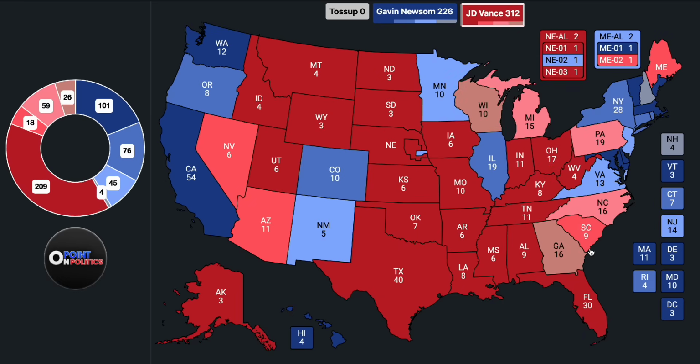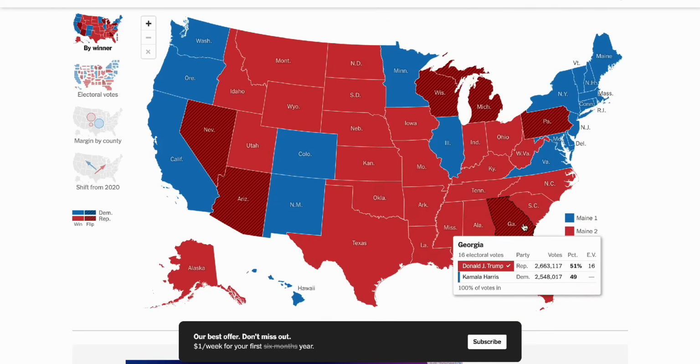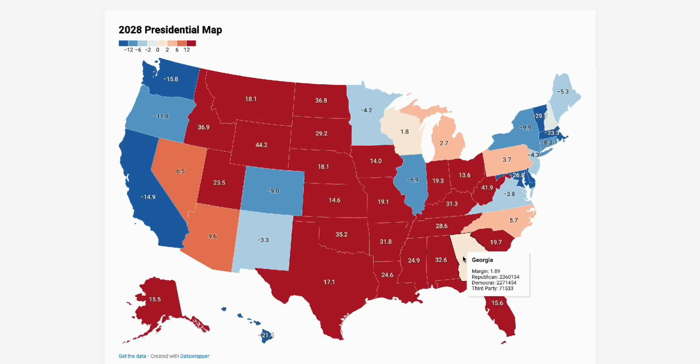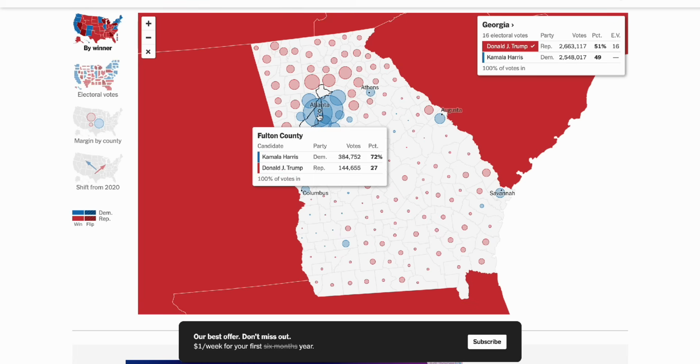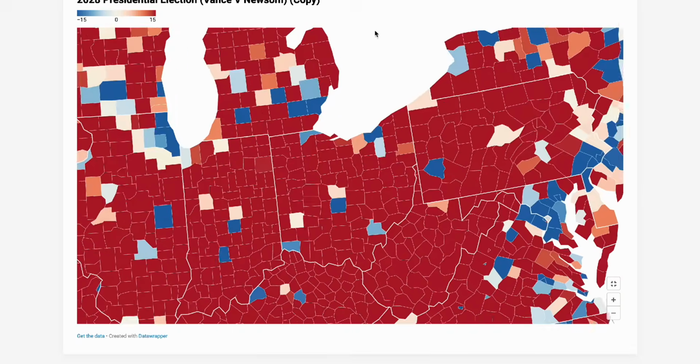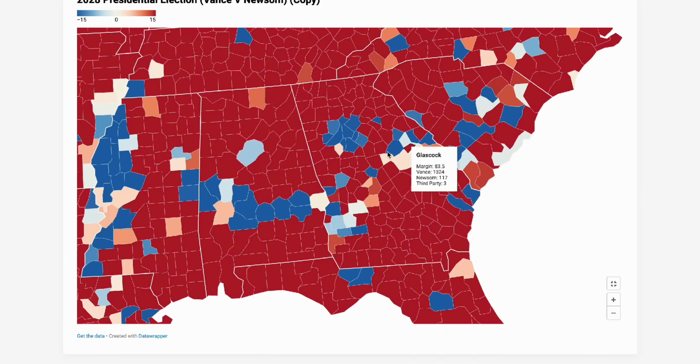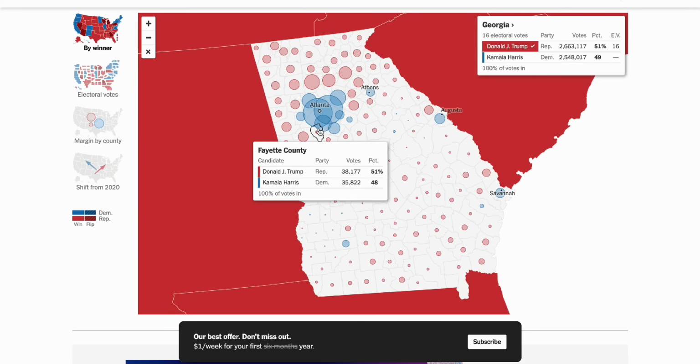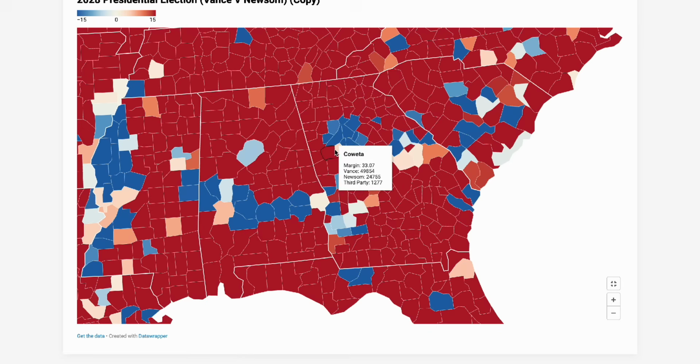Now Georgia basically is stagnant from 2024, literally moves to the right by like 0.3%. It barely moves whatsoever. But when you look at the state and you look at the turnout there, Vance gets about 2.3 million. So it actually drops off from the last election quite significantly. Looking at these inner city Georgia counties, Fayette moves to the right by a bit. Vance actually ends up getting slightly fewer votes than Trump there, but Newsom just falls off.